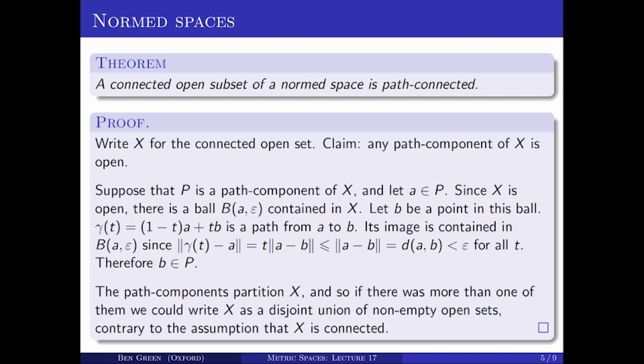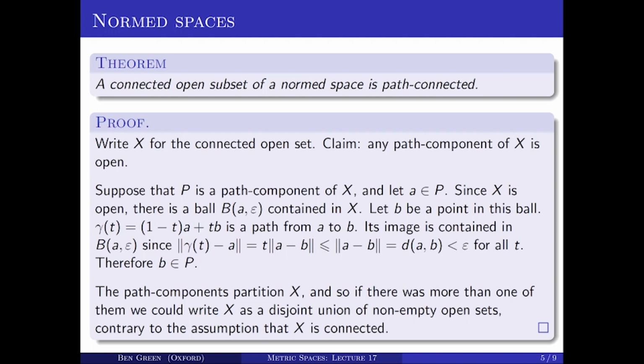Now we've already shown that path components partition X. And so if there was more than one of these path components, well then we could write X as a disjoint union of non-empty open sets. And that's contrary to the assumption that X is connected. The only way out then is to conclude that there's only one path component, and therefore that X is path connected. So in normed spaces, at least for open subsets of normed spaces, connected implies path connected.